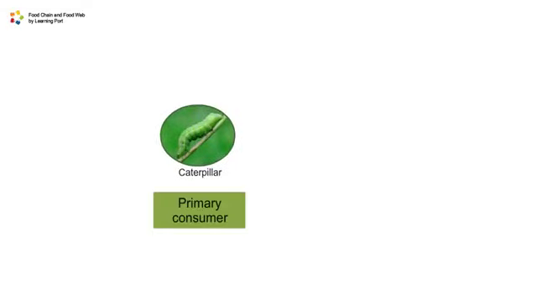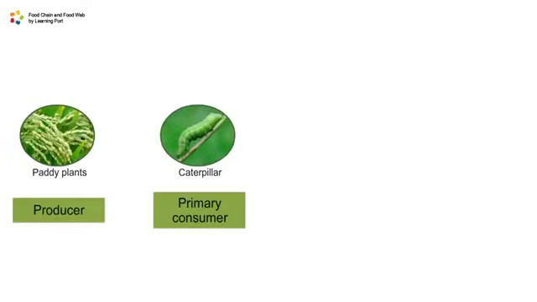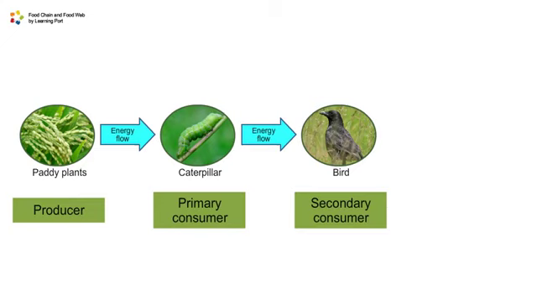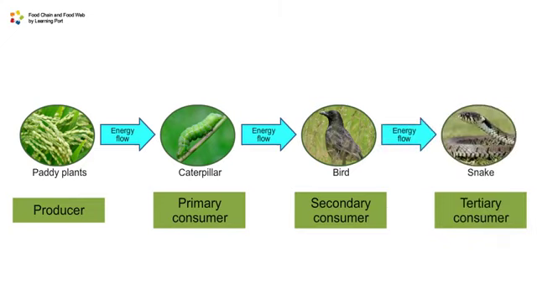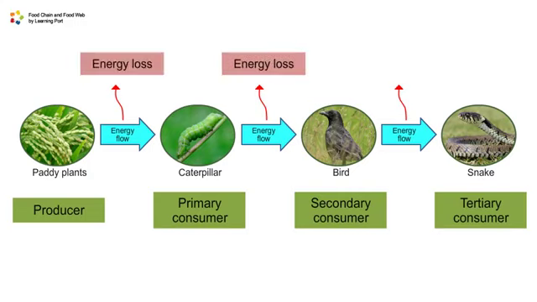When a primary consumer feeds on a producer, plants, some of the energy stored in the plants is passed on to the primary consumer. The primary consumer later passes its energy to a secondary consumer, which later passes it to a tertiary consumer. However, not all the energy is transferred in a food web. Some of it is lost when organisms carry out life processes such as respiration, growth, and movement.